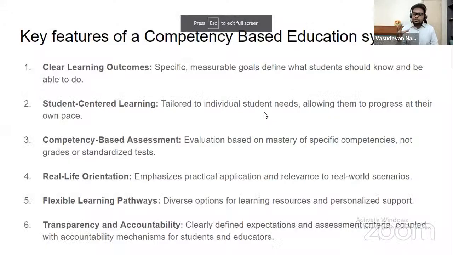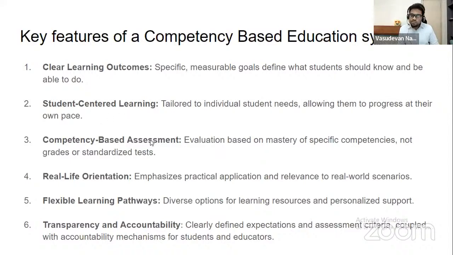There has to be clear learning outcomes. We'll talk about learning outcomes and objectives in the next session, which is going to be competency based lesson planning. The session link is already there on our website and it is also coming on the chat right now. If you want to register today itself, you can register, and please forward the message to your other colleagues.